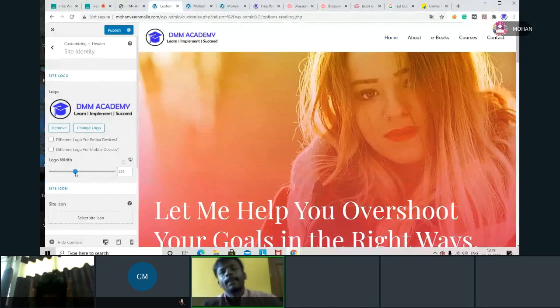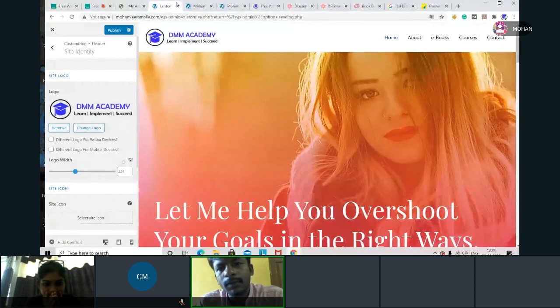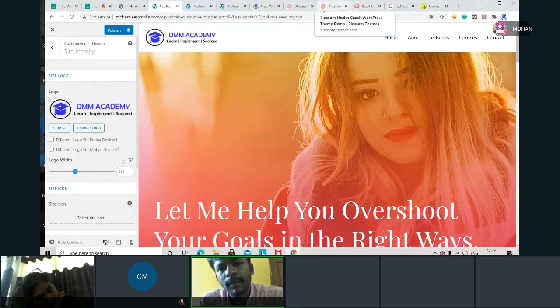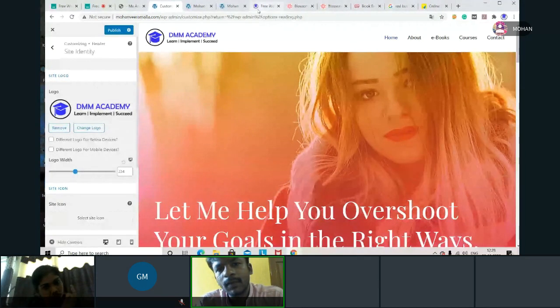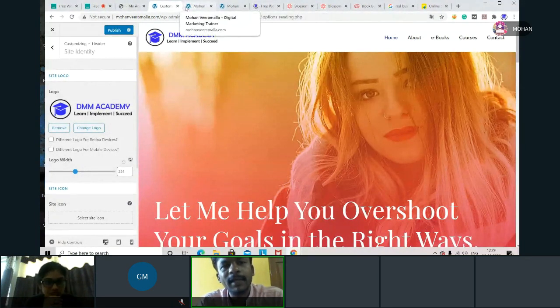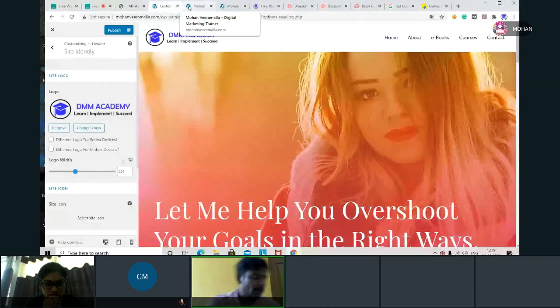Yeah, now this is a section. Now see, in the top we have this many browsers. You can see all browsers open. Now for Flipkart you can see F. For RedBus you can see a bus. For something you can see a flower. For DMM Academy you can see a logo. But for my website I can see a WordPress symbol directly. Now I want to change that. Then that is called a site icon.